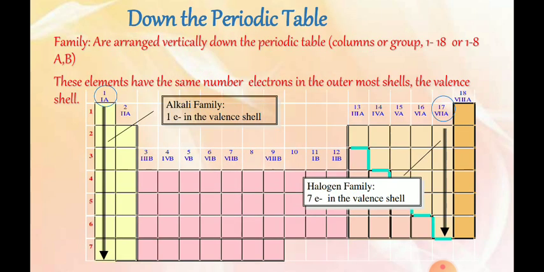Now if you look down the periodic table, groups or families are arranged vertically down the periodic table, columns or groups 1 to 18 or 1 to 8 AB. The elements have the same number of electrons in the outermost shell, the valence shell, and you can look at their numbers which are represented in blue in the periodic table. So this is the arrangement of the periods and the groups in the periodic table.